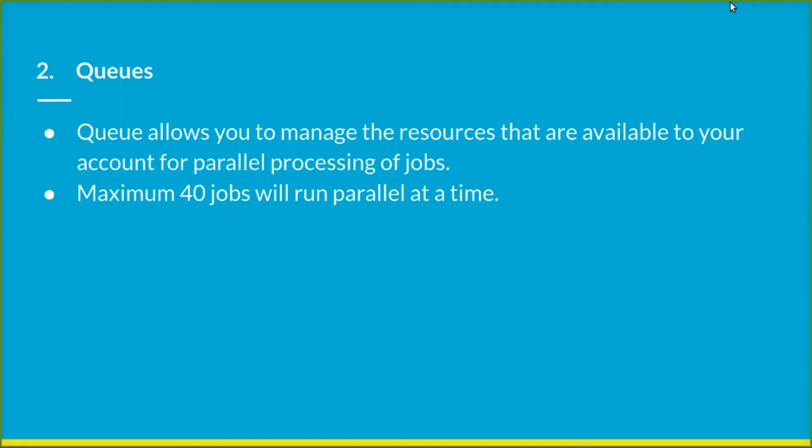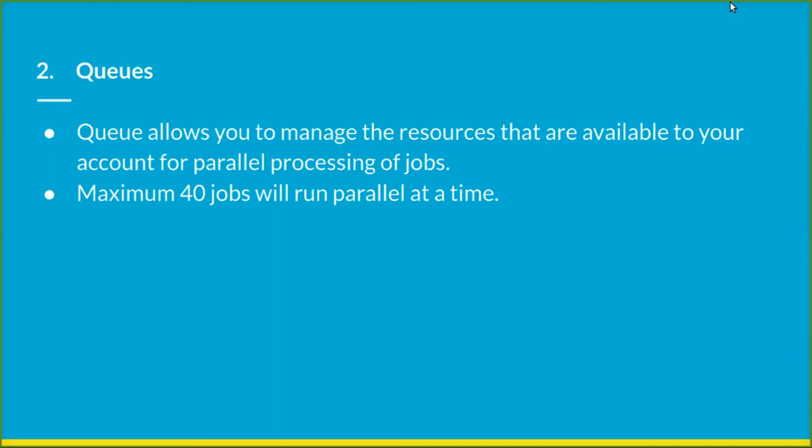Every job needs to be submitted to a queue, as I said earlier. By default, every account has access to 40 job slots that can be used to process jobs in parallel. If you have one queue in your account and you submit 100 jobs, 40 jobs run in parallel and 60 will be in the waiting queue.